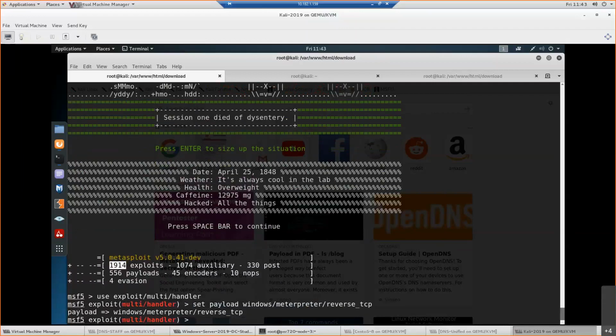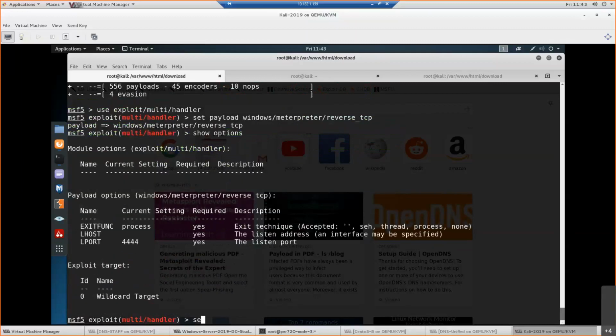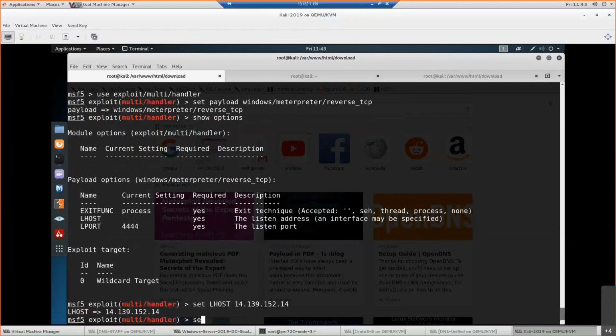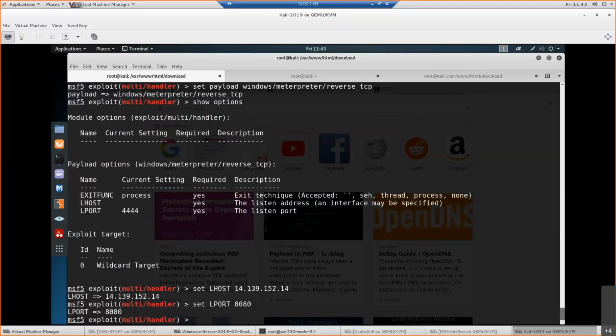I am now on my system, the hacker's machine, which has the public IP address. Here I am doing something. So I'll set my local host, or localhost IP address, .14, and I'll set my local port. I'll say 8080, right? I'll say 8080, and then I'll run this exploit.